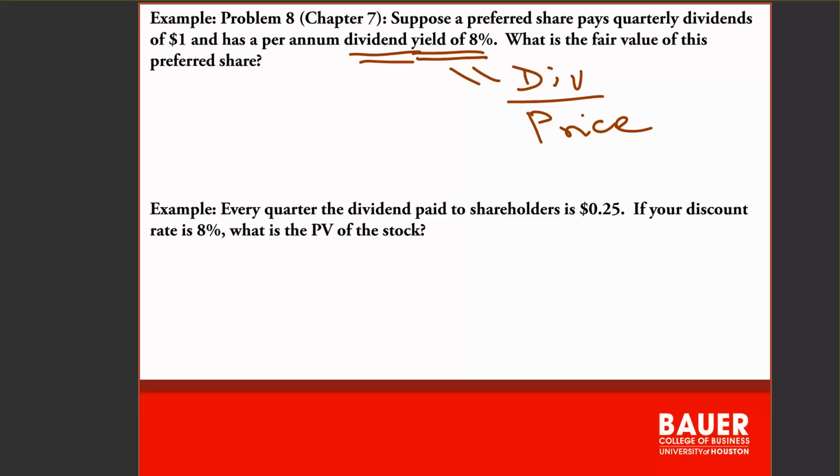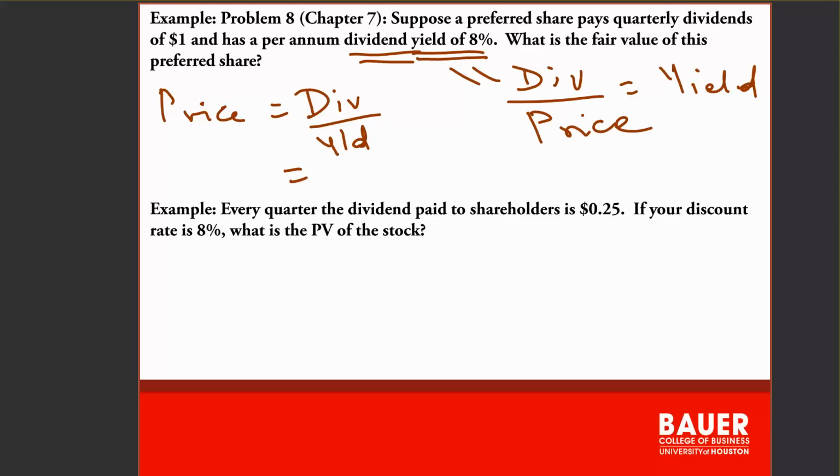So that's your 8%. So in this case, the price has to be the dividend over the yield, right?